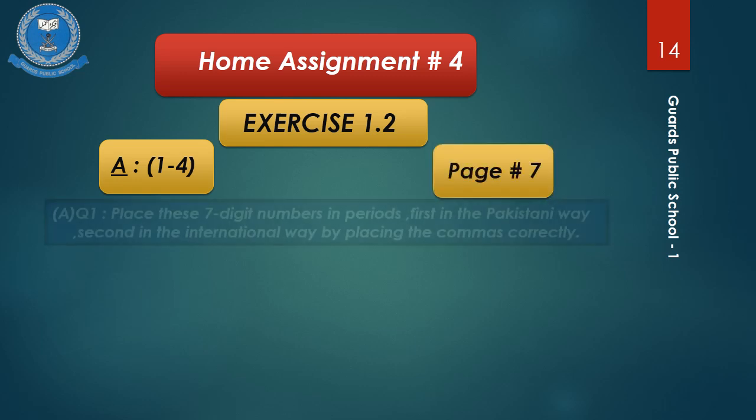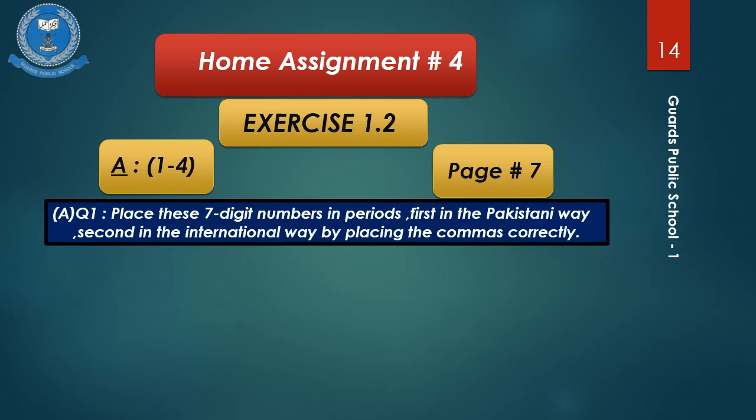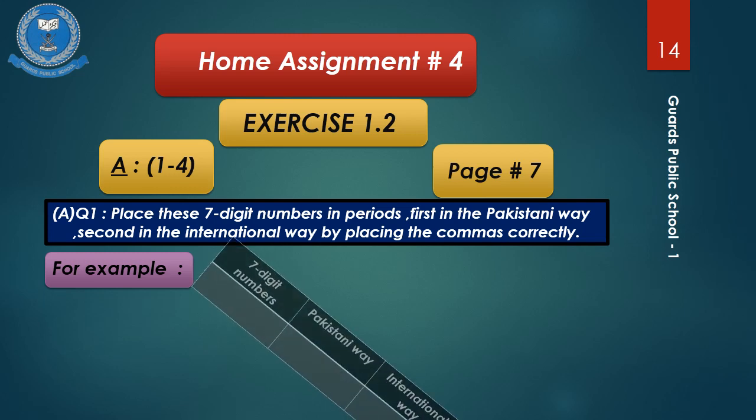Question is given, place these 7-digit numbers in periods, first in the Pakistani way, second in the international way, by placing the commas correctly. For example, for this question, you have to draw 3 columns.